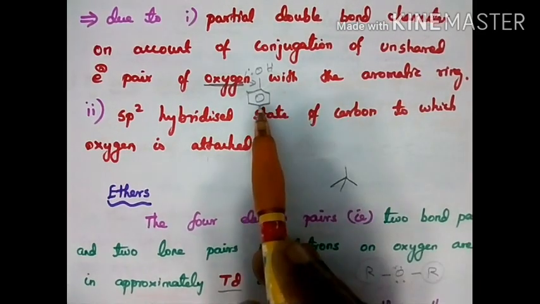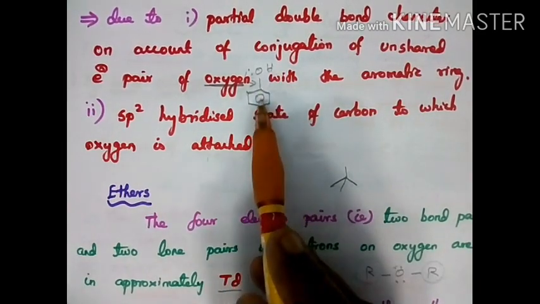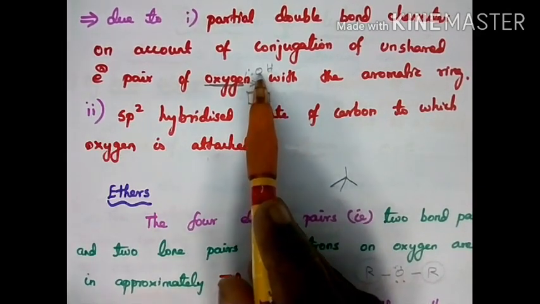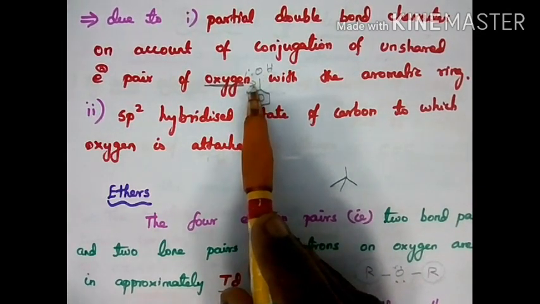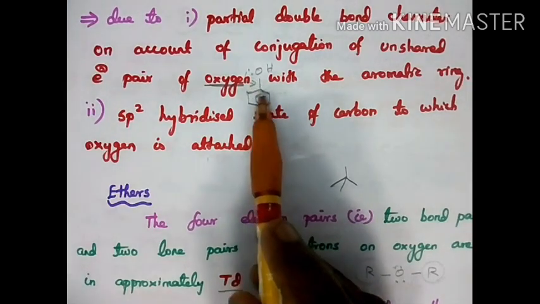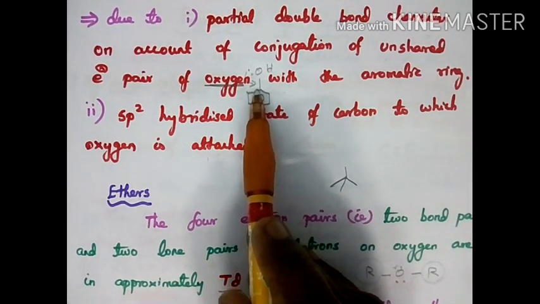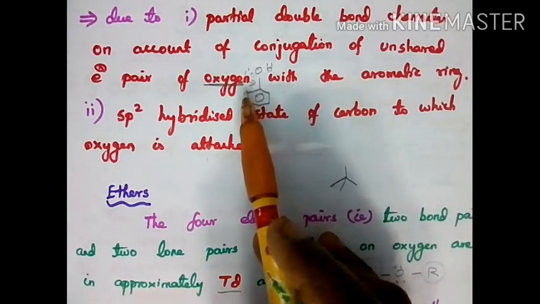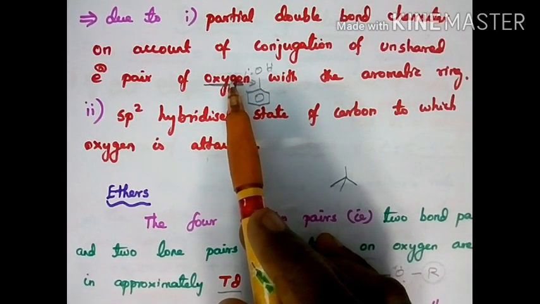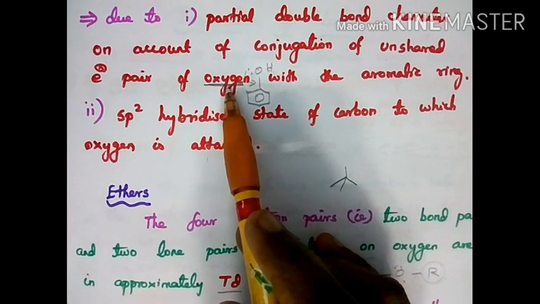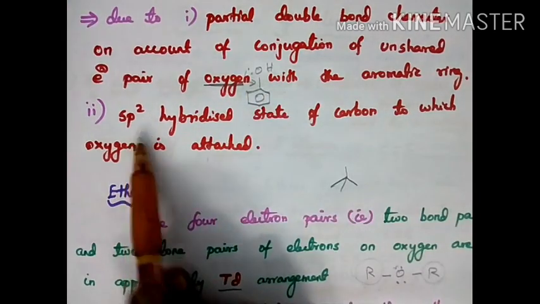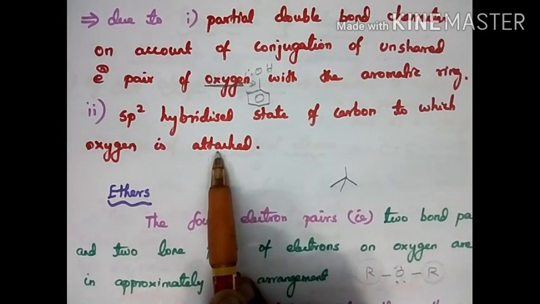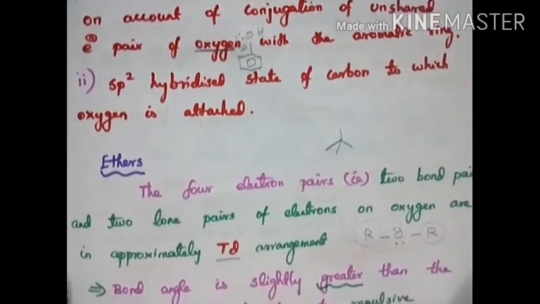Now consider a benzene ring with one OH. This is phenol. If an OH group is attached to a benzene ring, it is phenol. Oxygen has a lone pair. When this is donated to the benzene ring, this bond becomes a partial double bond. So it has partial double bond character. And the carbon to which oxygen is attached is sp2 hybridized.